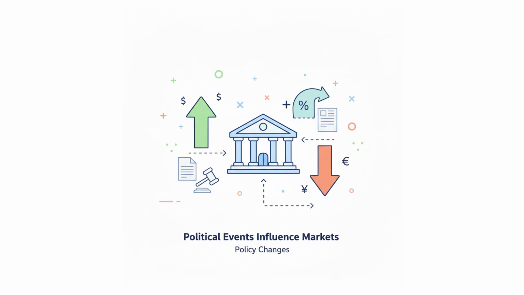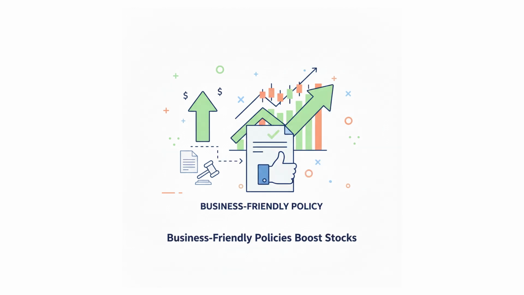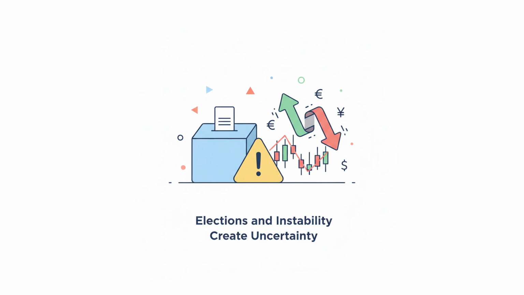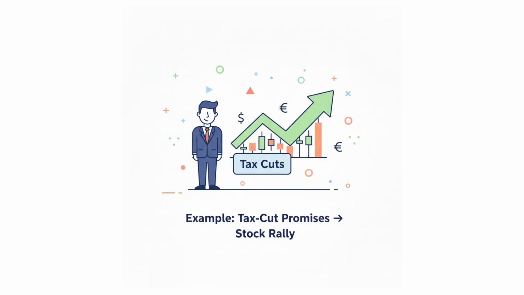Political events and policy changes. Government decisions and global events can shake the markets. Business-friendly policies often boost stock prices. Trade wars or sanctions can hurt markets. Elections and political instability create uncertainty, affecting investor confidence. Example, a new president promising tax cuts may lead to a stock market rally, while a trade war could send